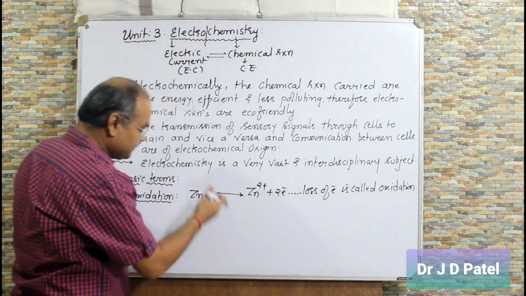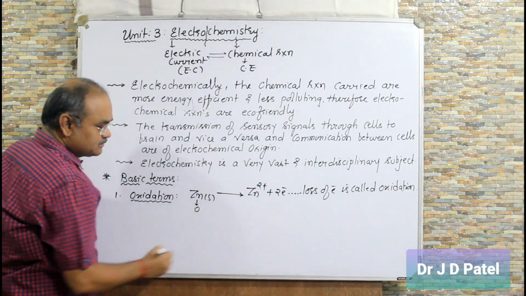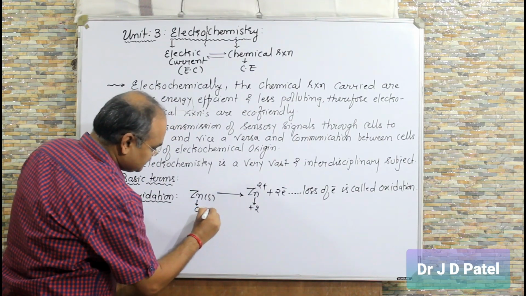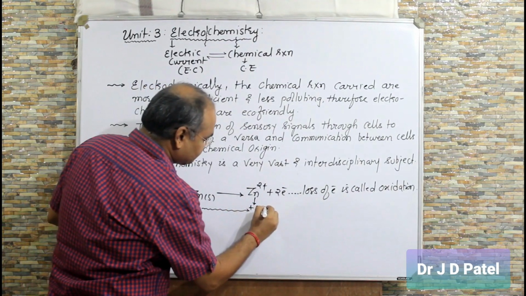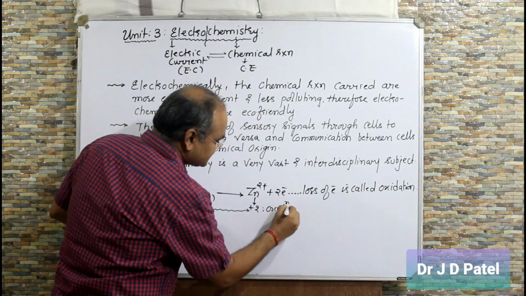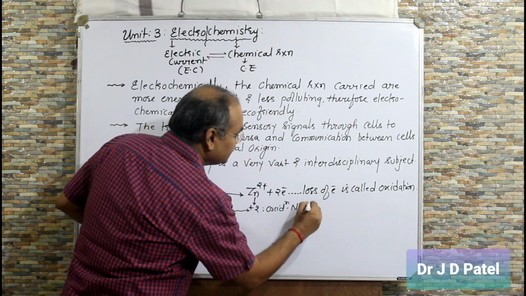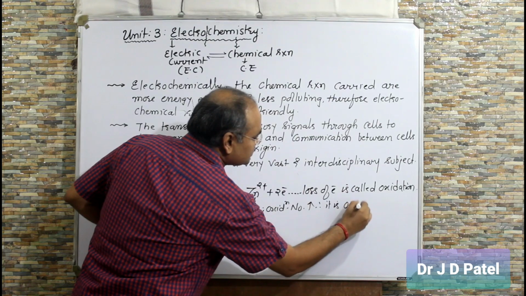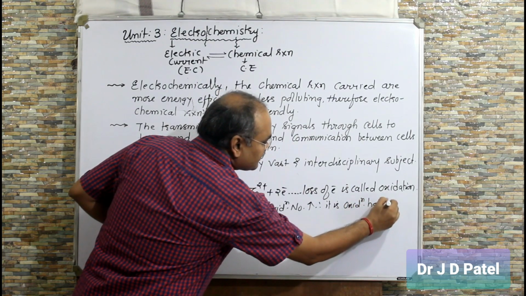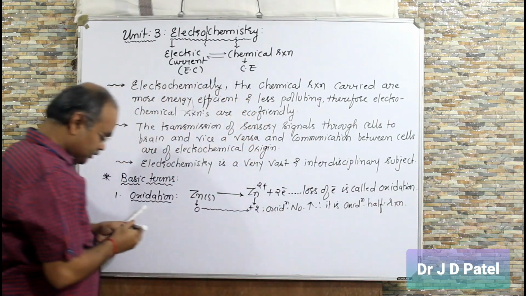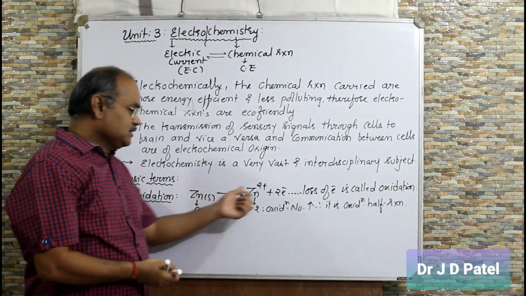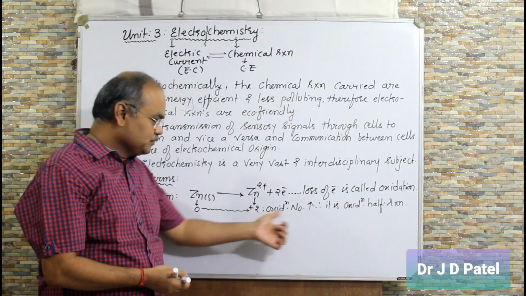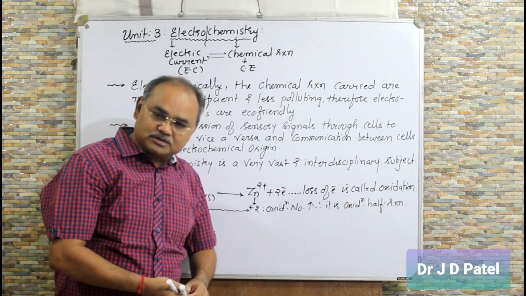Another definition is also there. The oxidation number of this, you have studied, is 0. Here the oxidation number is plus 2. So from 0 to plus 2, oxidation number increases. Therefore, it is oxidation half reaction. So this point also you have to remember. So what is oxidation? Loss of electron is called oxidation. Here oxidation number increases from 0 to plus 2. So oxidation number increases, that's why it is also called oxidation half reaction.